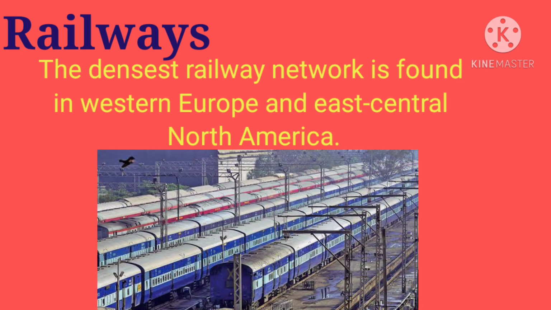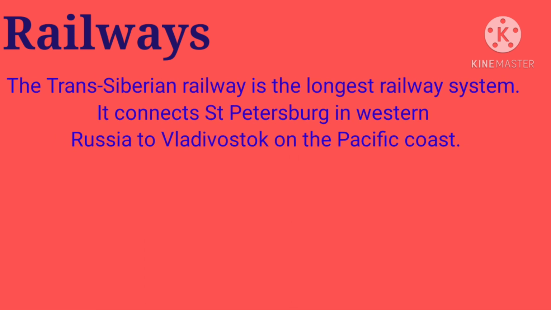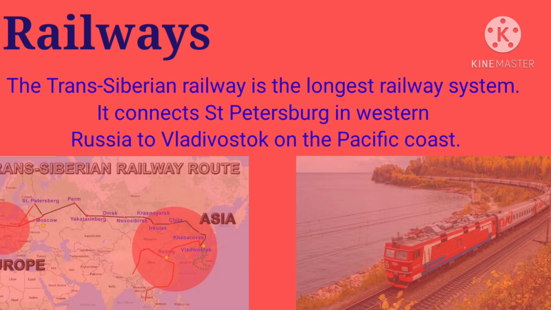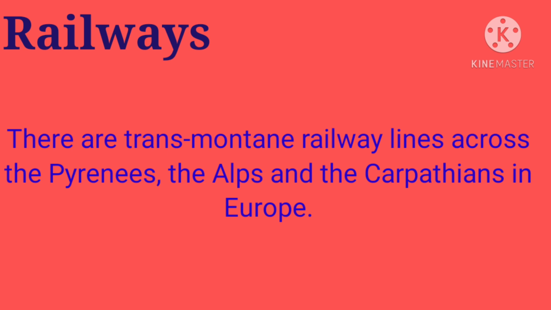The densest railway network is found in Western Europe and East Central North America. The Trans-Siberian Railway is the longest railway system. It connects St. Petersburg in Western Russia to Vladivostok on the Pacific coast. There are trans-montane railway lines across the Pyrenees, the Alps, and the Carpathians in Europe.